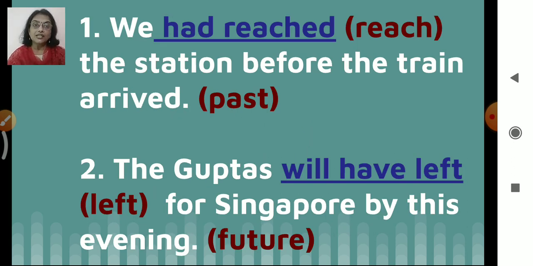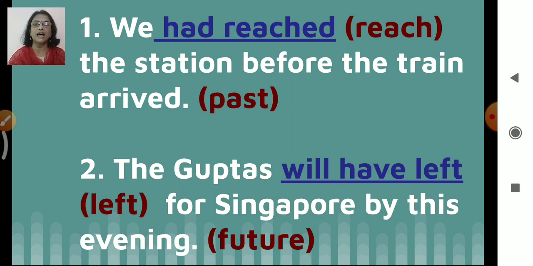Okay, now let's see. We dashed the station before the train arrived. Okay, which verb we have to use? Reach. And which form? Past. It is past perfect. Remember, we have to use the perfect form. Past perfect. So, we had reached the station before the train arrived.